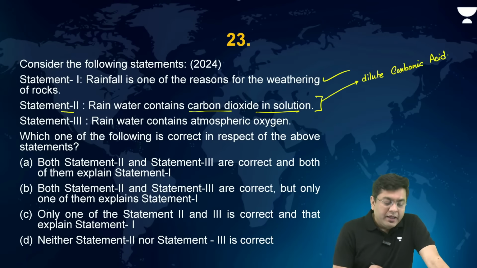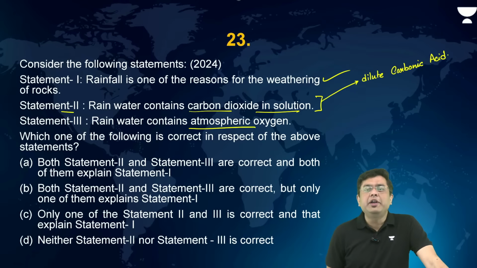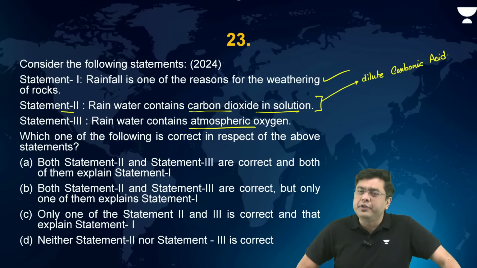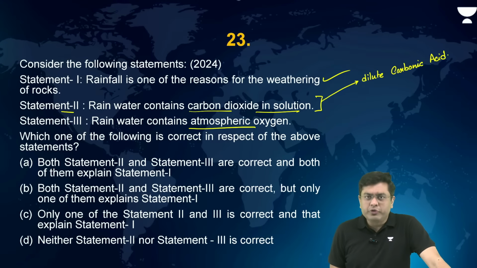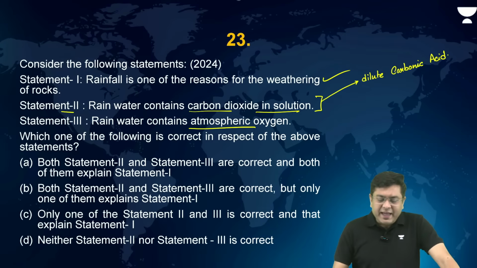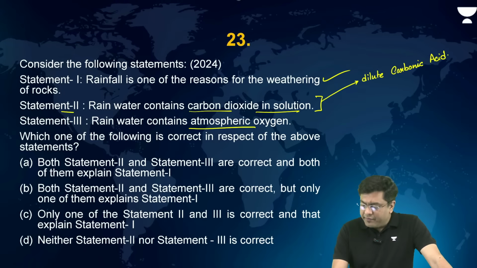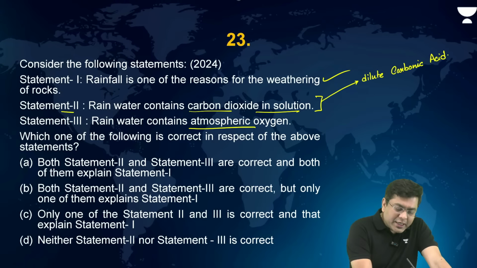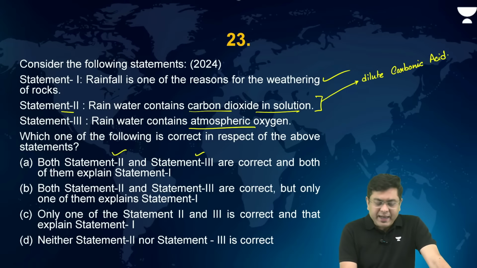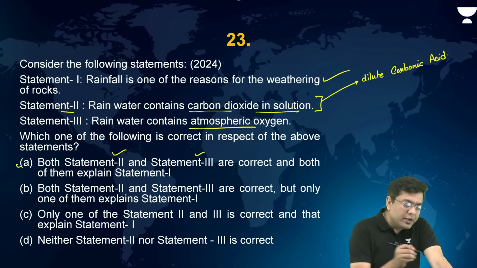Rainwater contains atmospheric oxygen. If the rainwater is able to dissolve CO2, which is much lesser in amount as compared to oxygen, it will also be able to dissolve oxygen. That causes oxidation of the rocks as well, right? So here, which of the following is correct in respect of the above statement? So here, both statement 2 and statement 3 are correct, and both of them end up explaining statement 1.